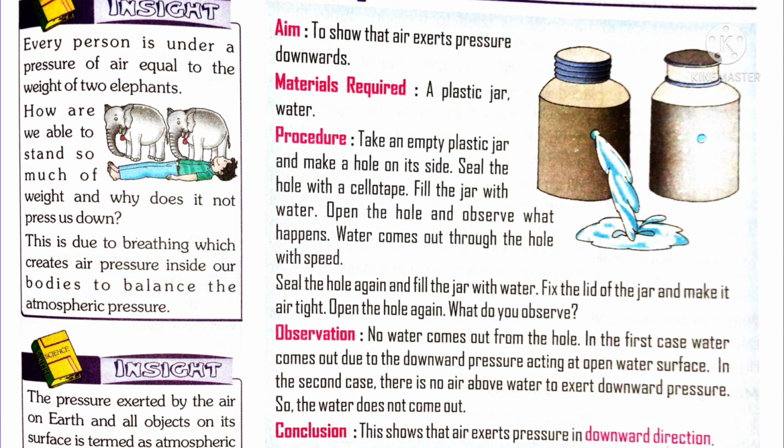If the lid is opened, the air will exert pressure on the surface of the liquid. That is the reason the water pushes out through the opening. Now the lid is closed, so it is not experiencing air pressure, and the water will not rush out. This shows that air exerts pressure in the downward direction. Now the question is, why is mercury used in a thermometer? Because it is a very heavy liquid, and therefore atmospheric pressure can only support a column of mercury about 76 centimeter.